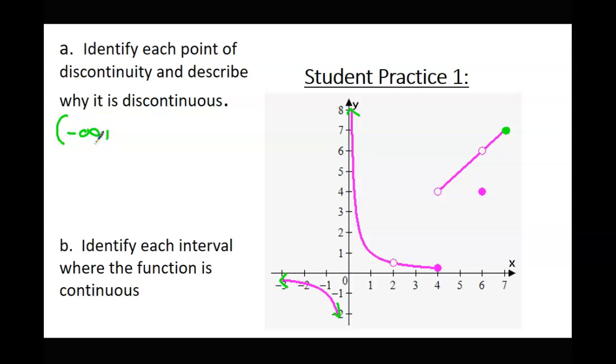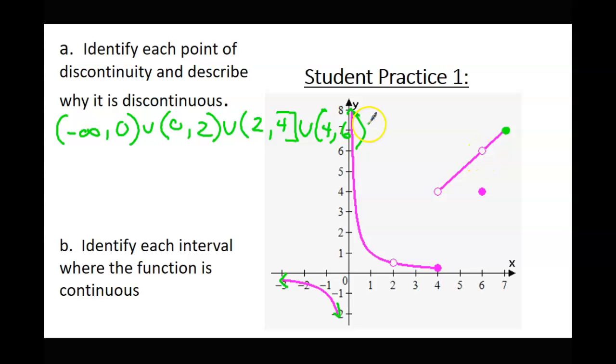It keeps going until we get to what? 0. Doesn't touch it, though. It's an asymptote. And then we pick up at 0 again until we get to 2. Now when you're up here, you can't touch the 4. Can't touch the 6. And then the 7, which you can. Put 6 just by itself. No, 6 to 7, which you can't touch. No, you want only intervals, so you don't want to put a point. Wait, but you put a solid dot. Wouldn't that be a bracket?